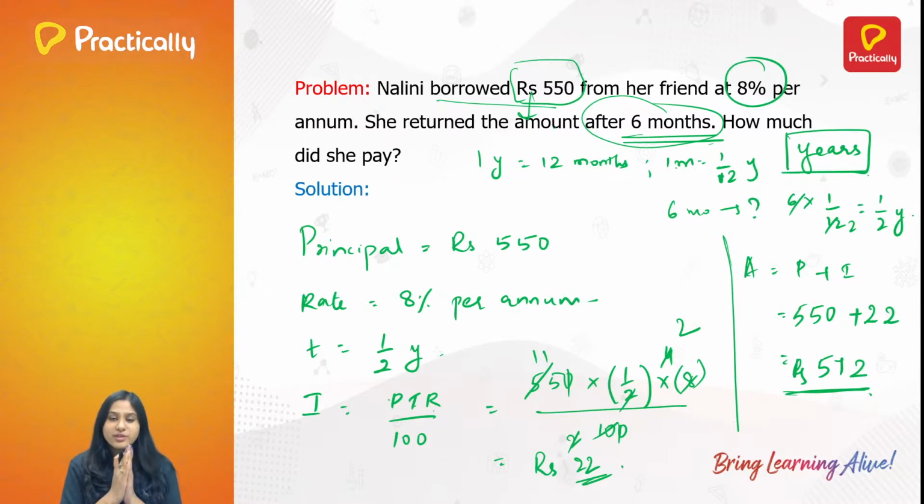So the end of discussion point is you have to read the question clearly and make sure what is asked in the question. Is it amount? Is it interest? Is it principal? Is it rate? Or is it time? Correct? So even when they're asking you the time, make sure you convert it into years and then put your answer. Okay? So that's it about simple interest.